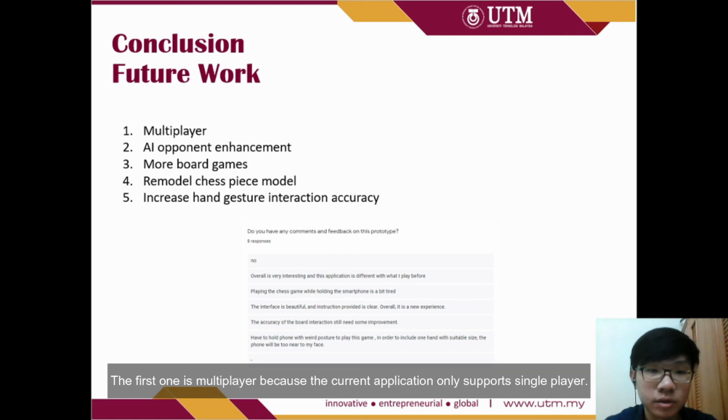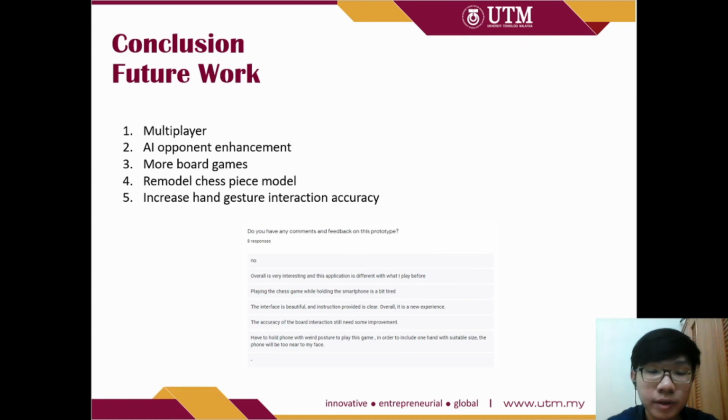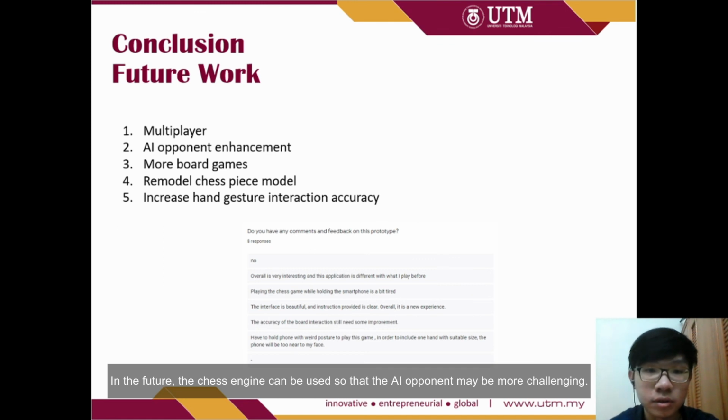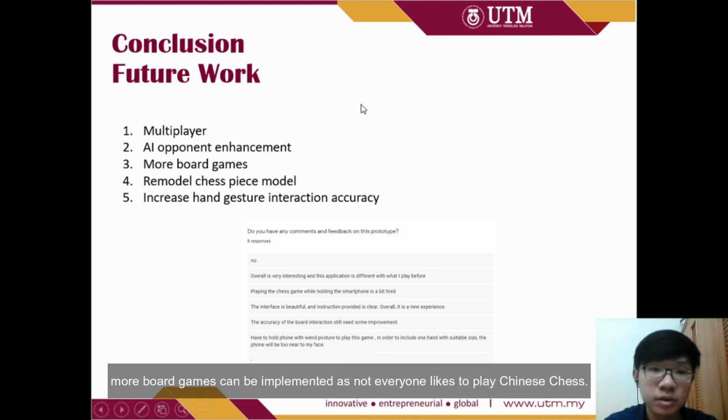The first one is multiplayer, because the current application only supports single player. And the AI opponent enhancement, because the current algorithm used was a very basic minimax algorithm and alpha beta pruning. In the future, a chess engine can be used, so the AI opponent may be more challenging. Since the title of this project is augmented reality board game, more board games can be implemented, since not everyone likes to play Chinese chess.